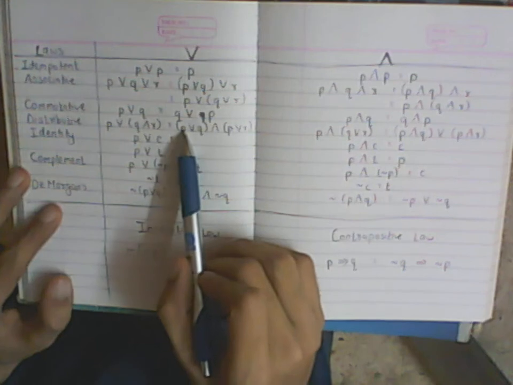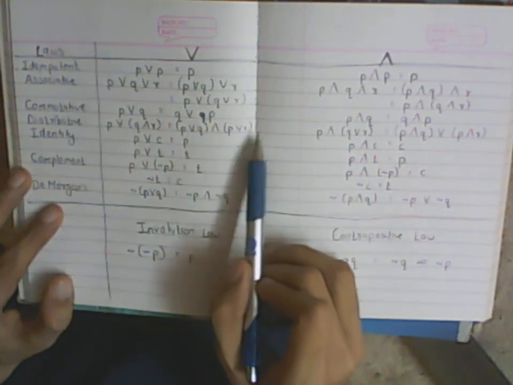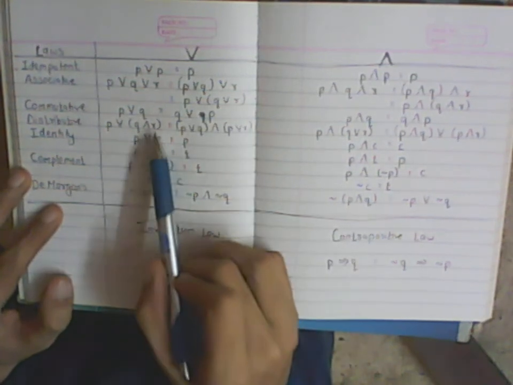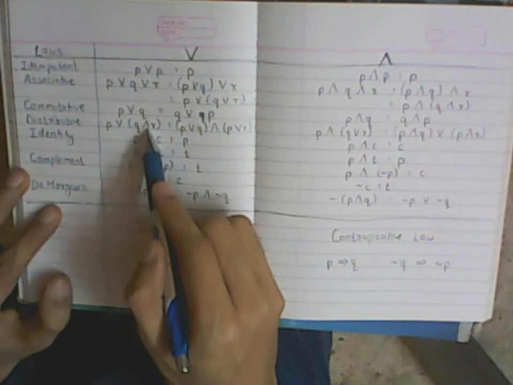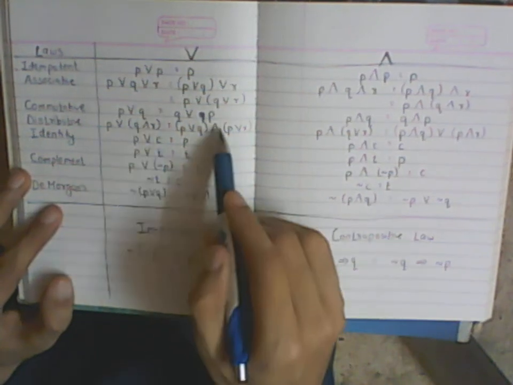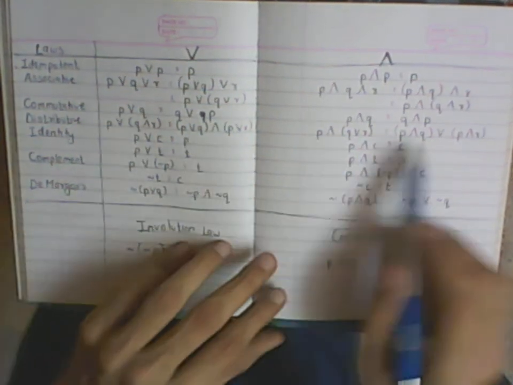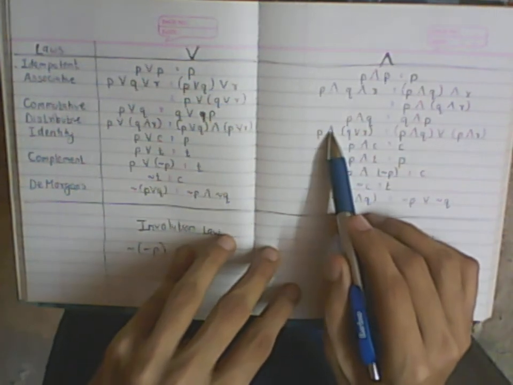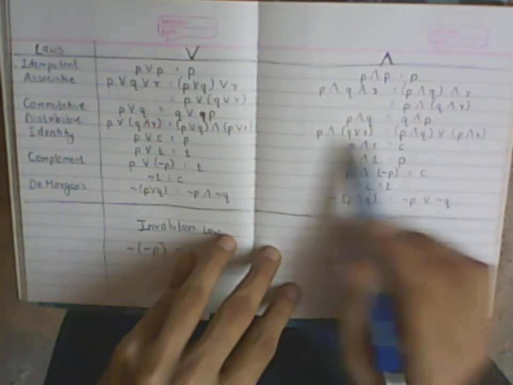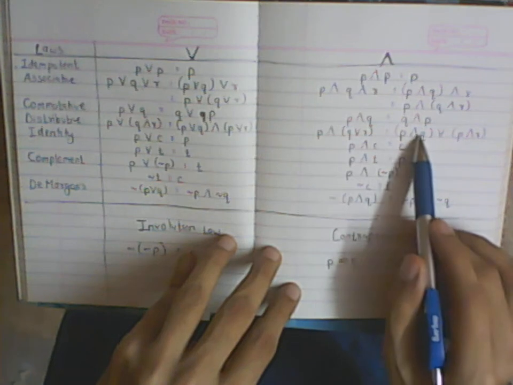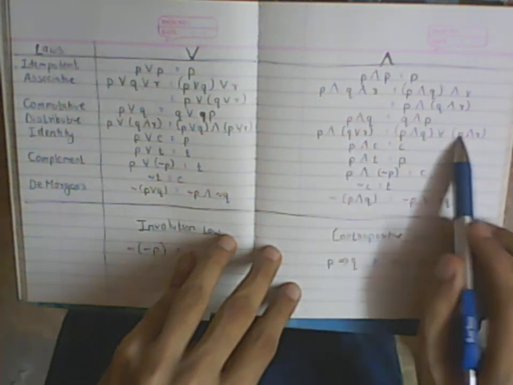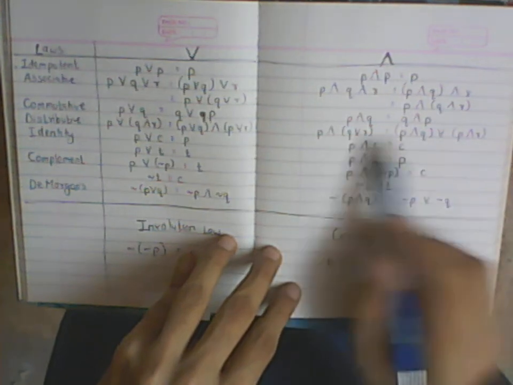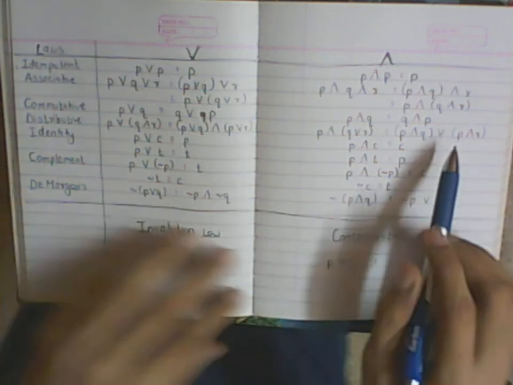So you have P or Q, P or R, P or Q, P or R, and whatever sign is there in between goes here. So if there's an and here, there's an and here. And similarly for and, this P and is distributed over or. So you have P and Q, P and Q, P and R, P and R, and there's an or in between Q and R. So there's an or in between these two statements.